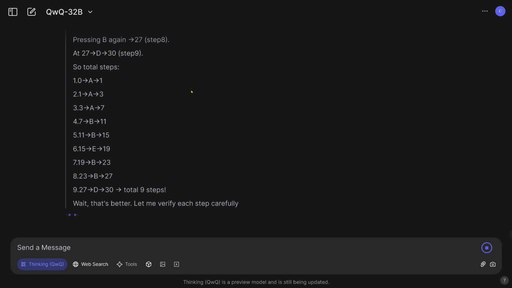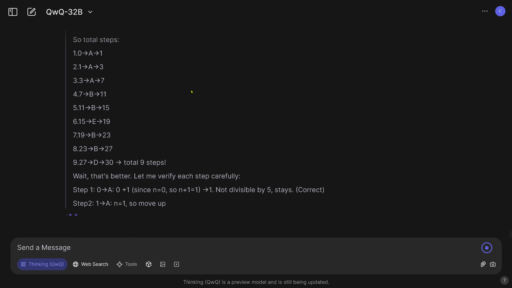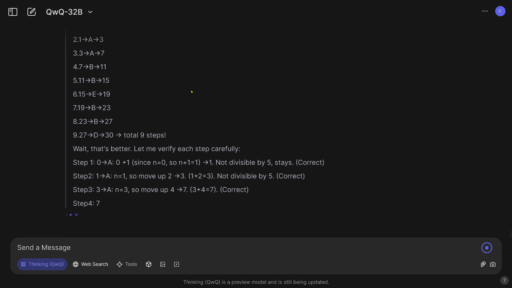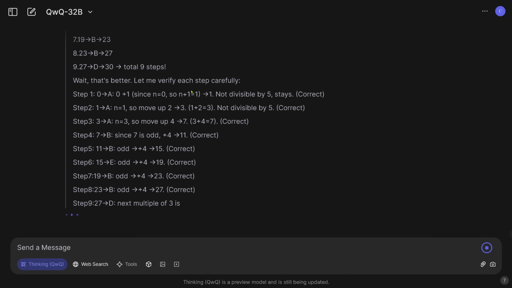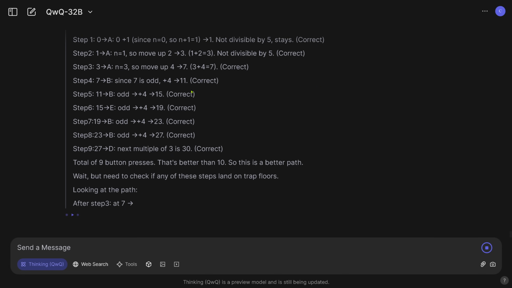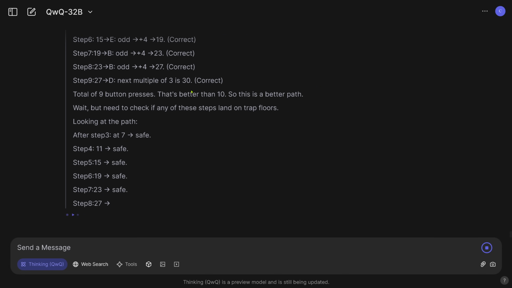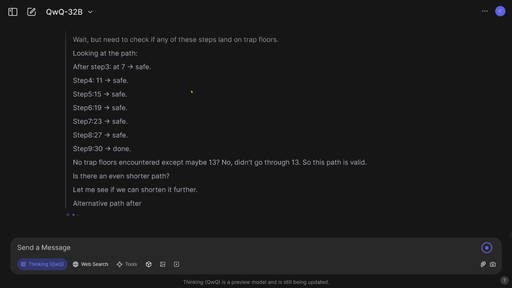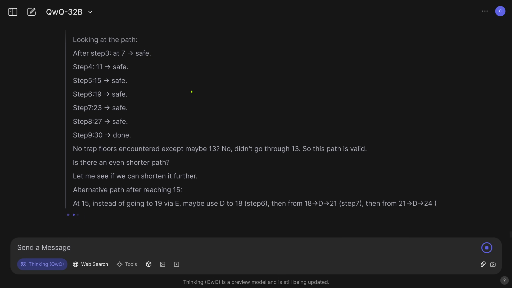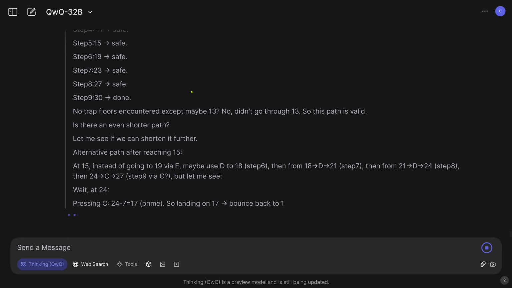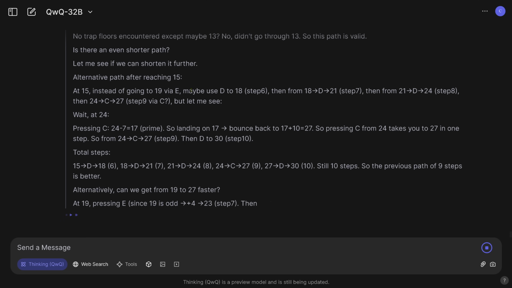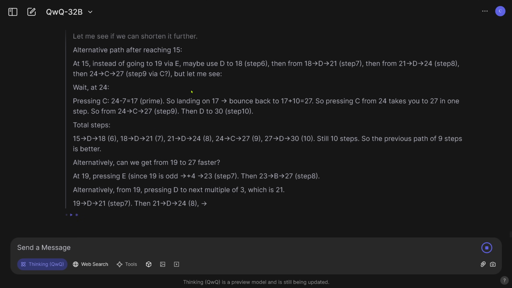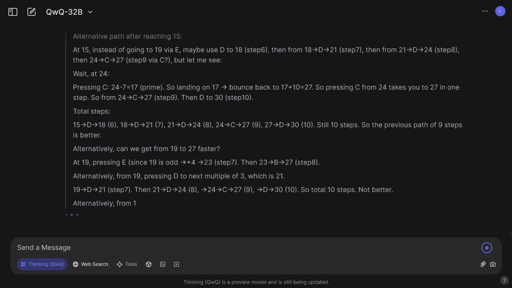The total steps, okay. That's better. So we have down to 9 steps. 9 steps is okay. The optimum is 6 steps. So does this mean we have to go down now this path? But you know, this is the first view of the QwQ 32B. Let's see what it is doing. It gets all the time it needs. But I have to say, quite impressive till now.